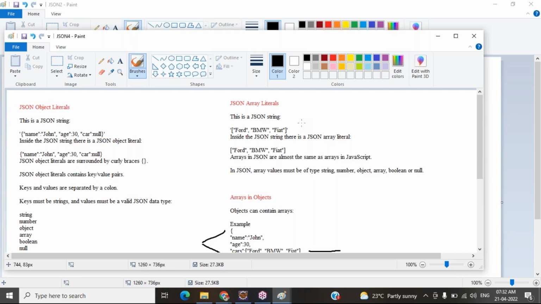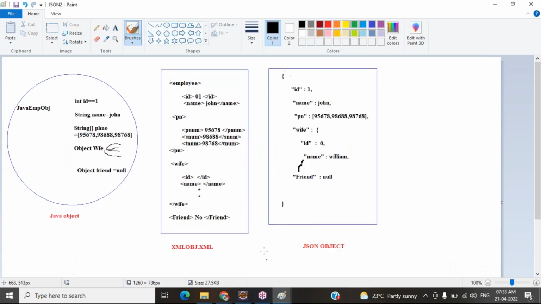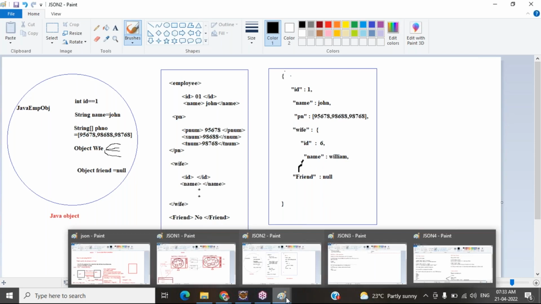This much we covered today. Tomorrow we are learning how to create an object and how to create an array in JSON.